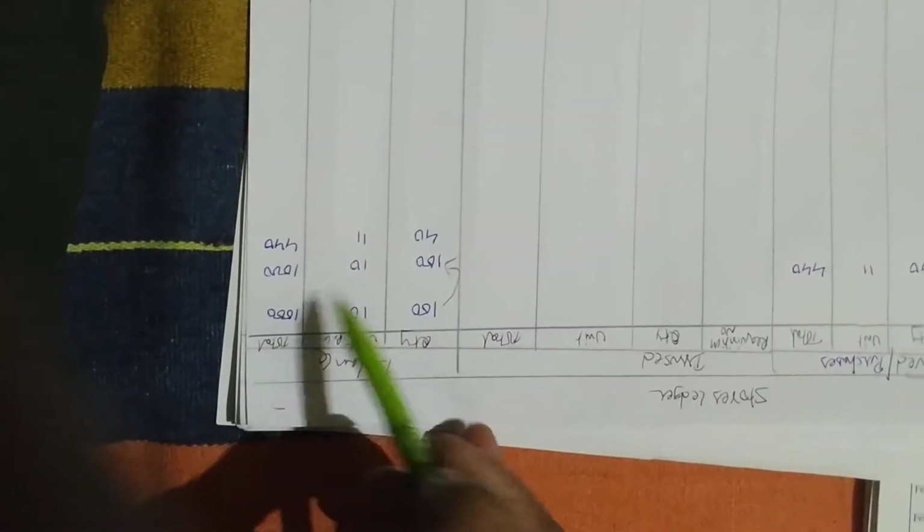Actually we have to draw a line here. Whenever one date is done, you have to draw a line like this. It will be easy. One date is completed, the next January 15th, one date is completed. It will be easy, right? So I want you to draw that line in the format.